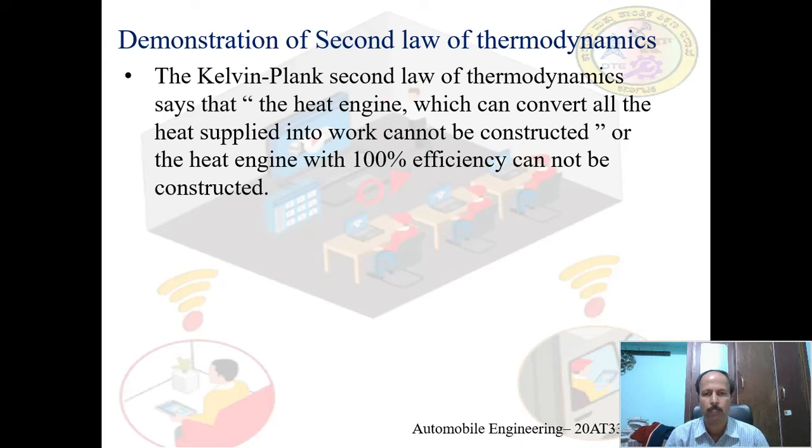In any natural heat transfer process or energy conversion process, there will be some losses. All these natural processes, where energy is transferred or converted from one form to another, cannot be 100% efficient. This is what the Kelvin Planck statement says.